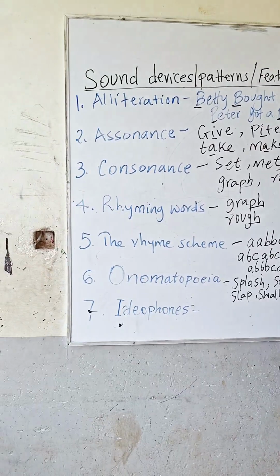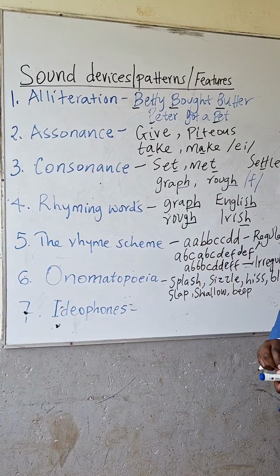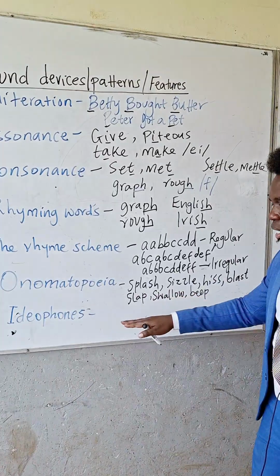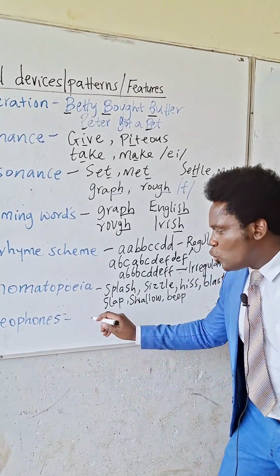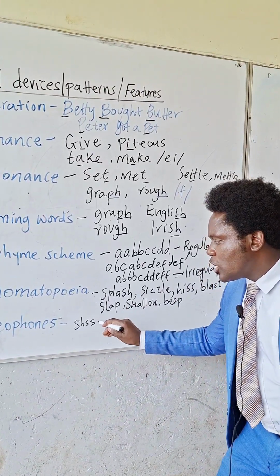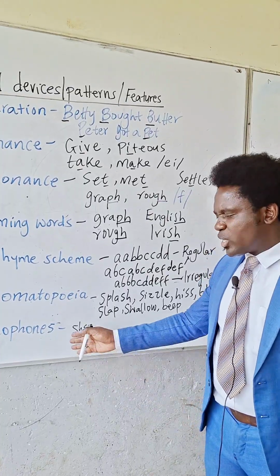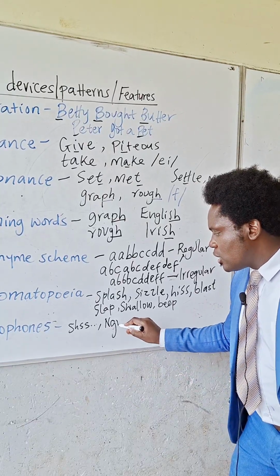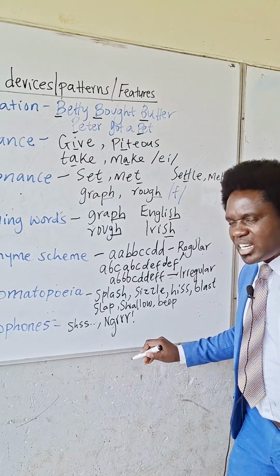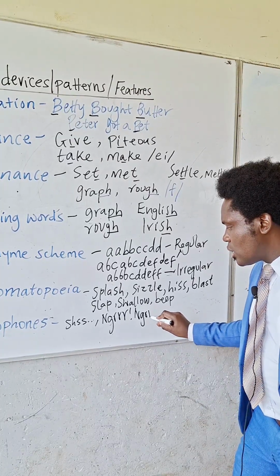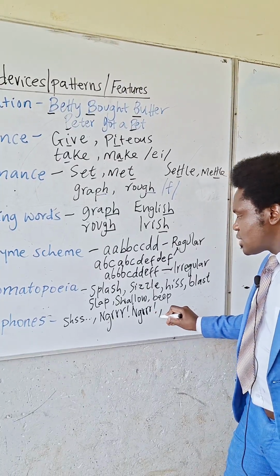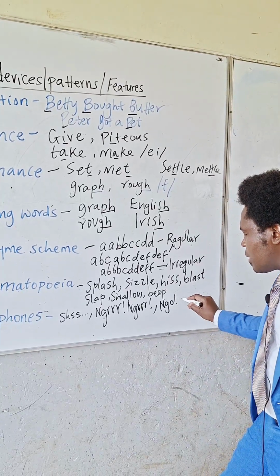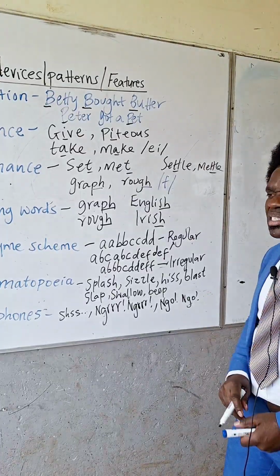Then we have ideophones. Ideophones are also sounds produced, but unlike onomatopoeic words, which are English words, ideophones are local sounds. We could have sounds like shh, especially when asking people to keep quiet. It's not an English word. We could also have something like grrr, the sound produced by a phone that is ringing. Then we may have others like gong, gong, gong, like when someone is knocking on the door. So such sounds are not English.